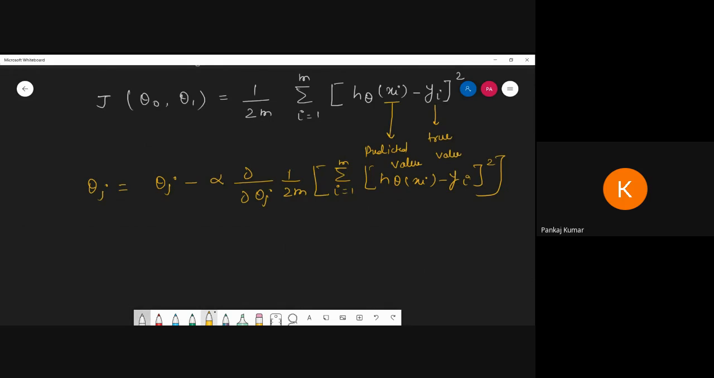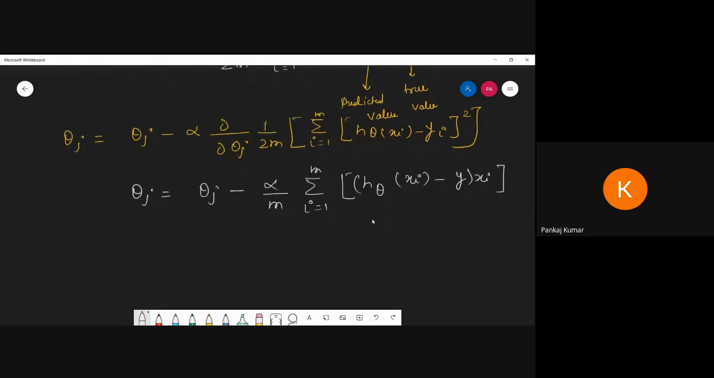So after differentiating all the things, what we are going to get is del of J. Del of J minus alpha divided by m, summation of i equal to 1 to m, and here we have h of theta of x of i minus y into x of i, and close this one. Okay, so what is this meaning?